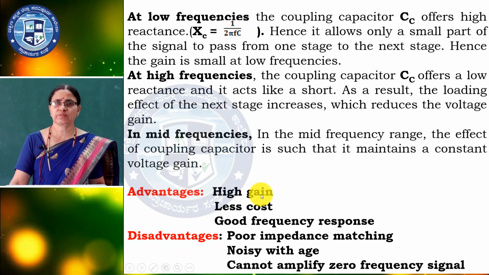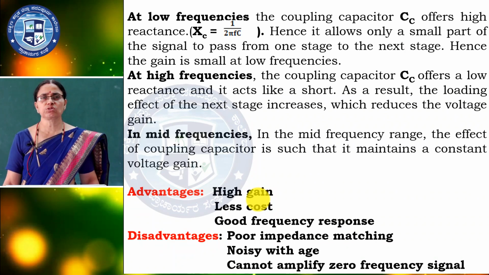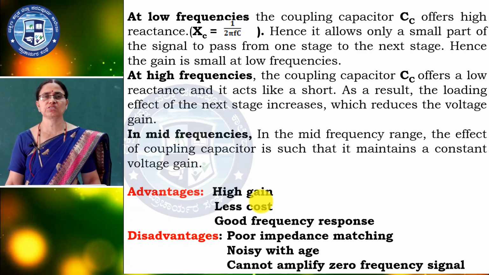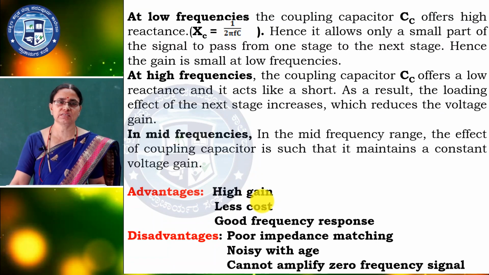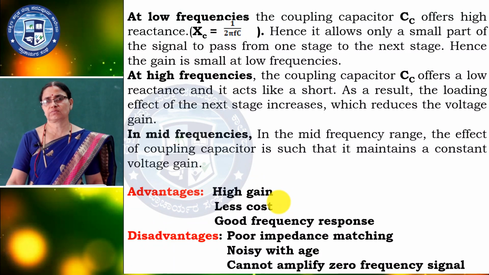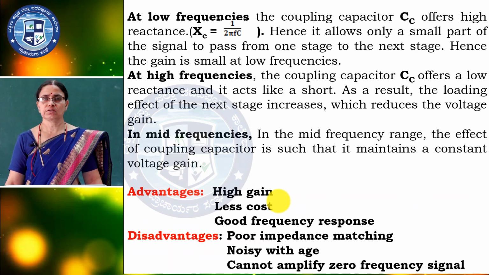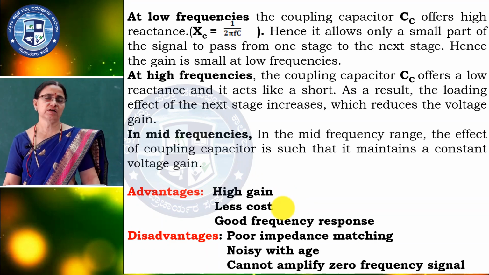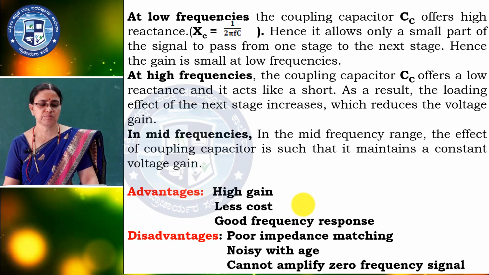And disadvantages: the impedance matching is very poor here because of low frequency, and noise increases with age. As time goes on, because of the resistors and capacitors, it won't work properly because of moisture, and you won't get the correct values. So we are getting noise, not a clear signal, and these RC coupled amplifiers cannot amplify 0 frequency signals, that is F equal to 0, so they can't be used for DC amplifiers. So very low frequency or 0 frequency amplification is not there in the RC coupled amplifier.